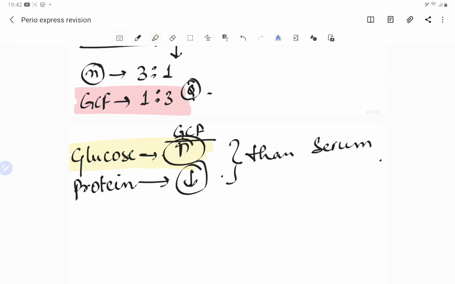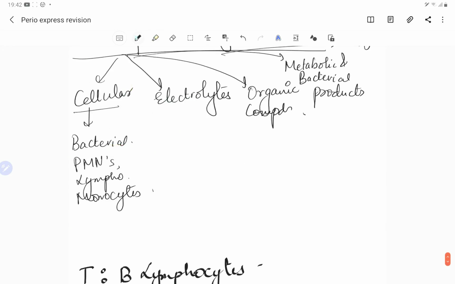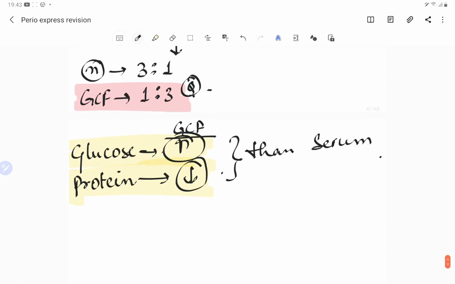Now see, because there are local bacteria which are present, that is why they have increased the glucose concentration of the GCF, and the protein concentration is decreased, because so much breakdown is happening, and we know that protein is usually associated with the construction purpose rather than the destructive phenomena. So we have got the electrolytes. In the electrolytes, sodium, potassium, calcium, all these electrolytes are present in the GCF, and some organic compounds like carbs. We have already talked about the carbs being 3 to 4 times more than the serum. So let's write 3 to 4 times here also.